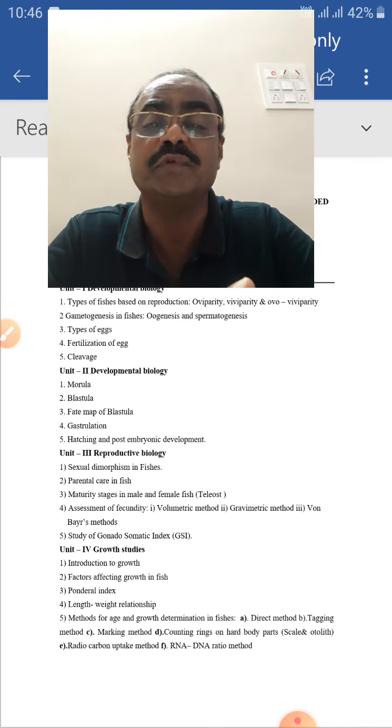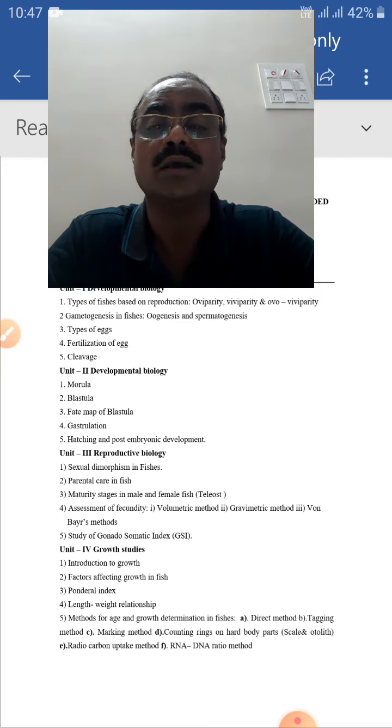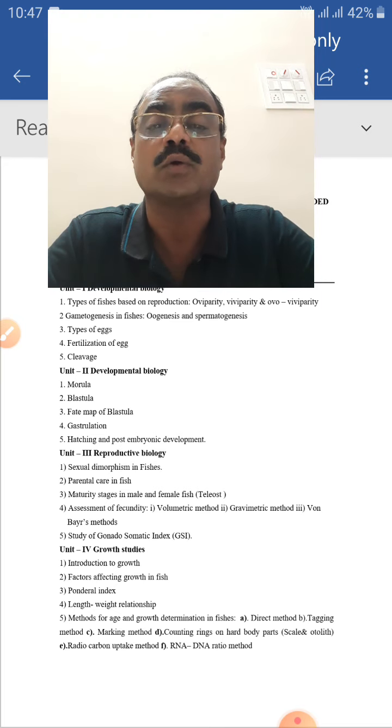But in a few fishes, we can easily identify by particular characters which are present outside the body, and those are called the sexual dimorphic characters. With the help of these characters, how can we identify whether it is male or female? The second subunit is parental care in fishes.